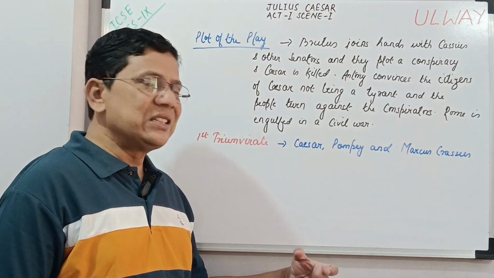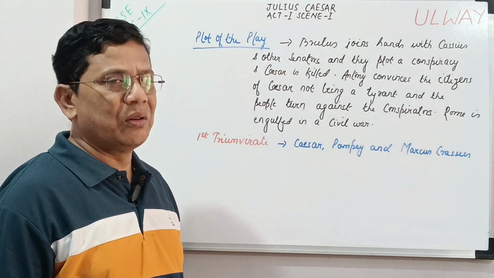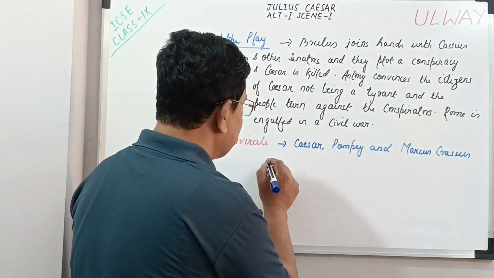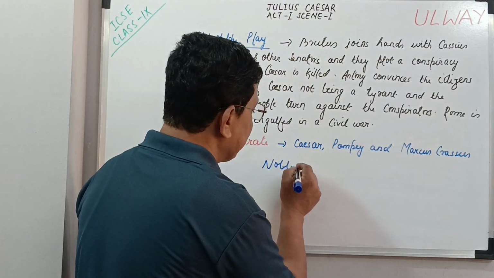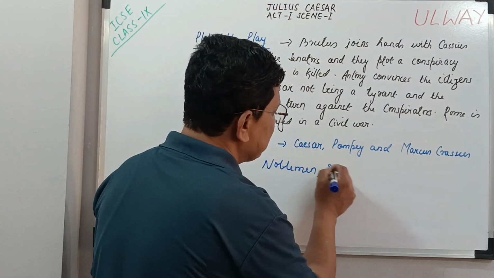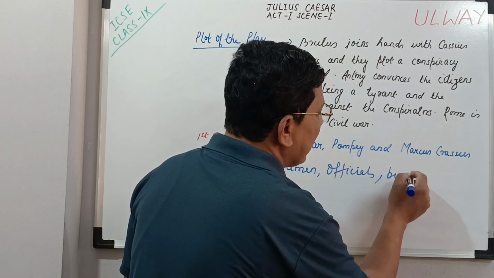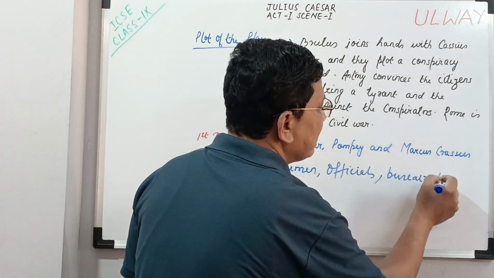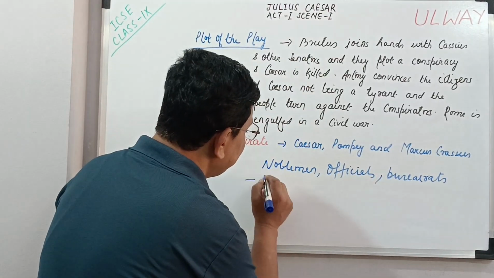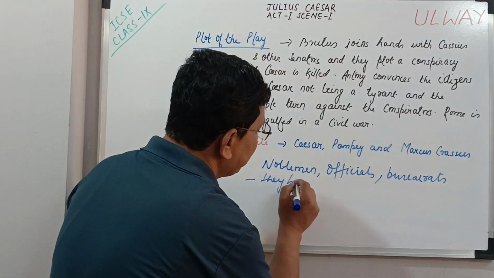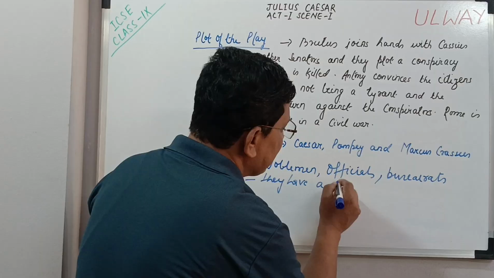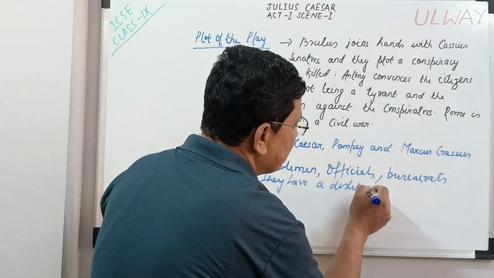This is Shakespeare's way of showing that noblemen, officials, and bureaucrats have a disliking for Caesar.